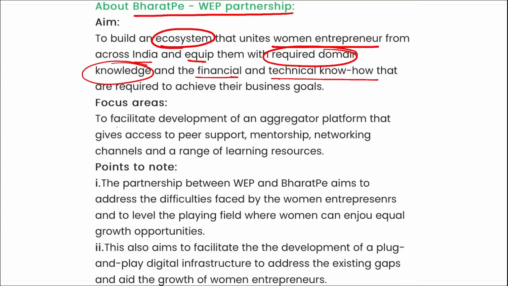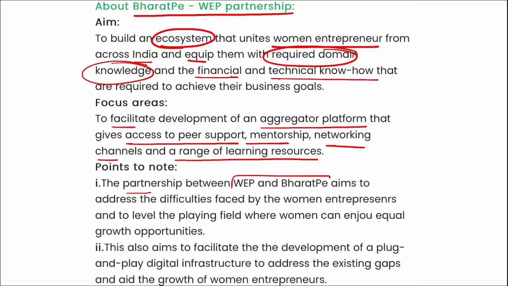The focus area will be to facilitate development of an aggregate platform that gives access to peer support, mentorship, networking channels, and a range of learning resources. Also remember, the partnership between these two aims to address the difficulties faced by women entrepreneurs and to level the playing field where women can enjoy equal growth opportunities.